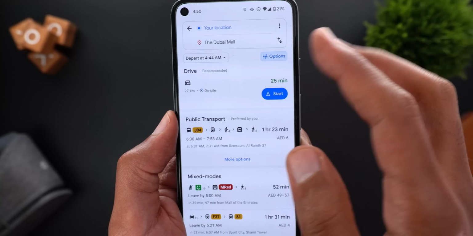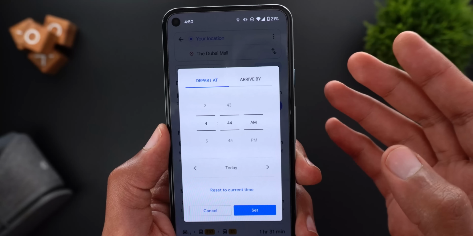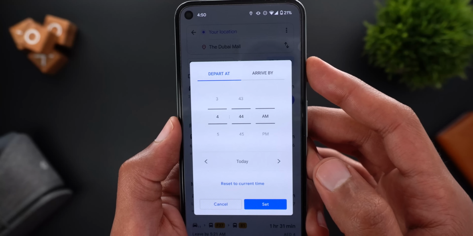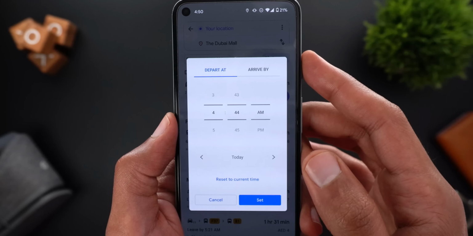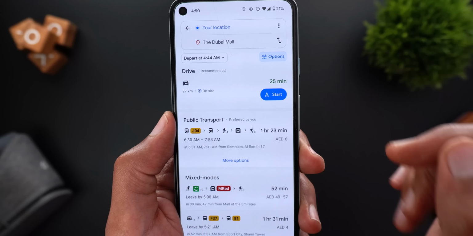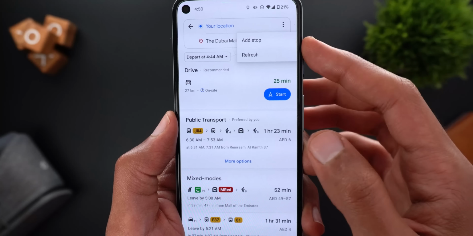And here you will also see the depart at drop-down menu. From here you can plan your trip by choosing departure and arrival times, and Google Maps will pick the best route for you. This is not a new feature in Google Maps, but it's now located in a much better place so you can see it immediately. Previously it was located under the overlay menu on the top right corner.